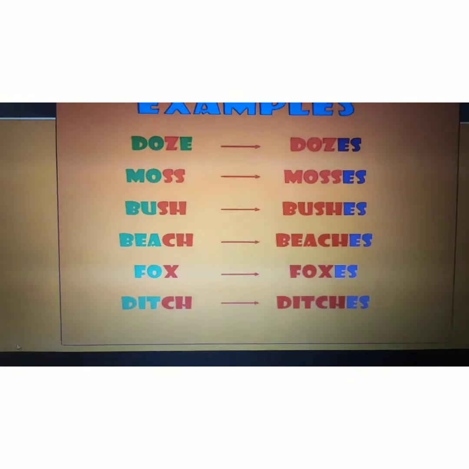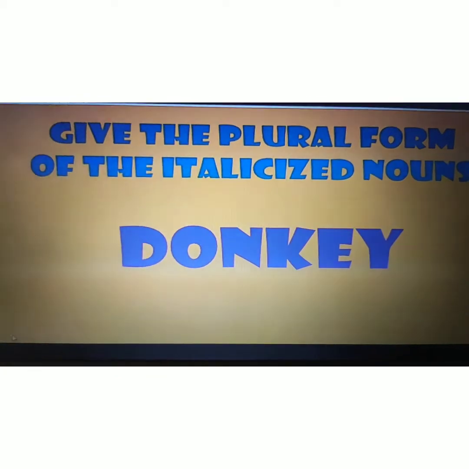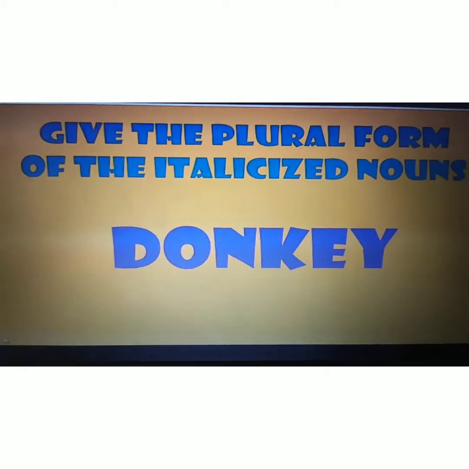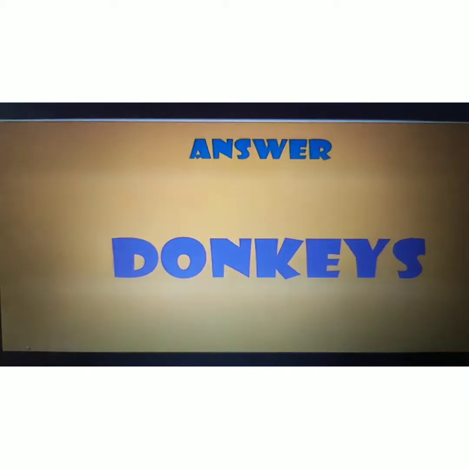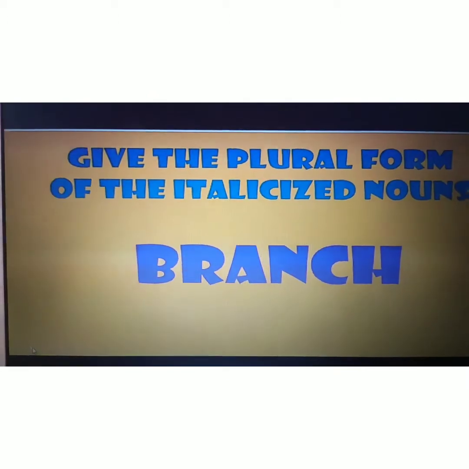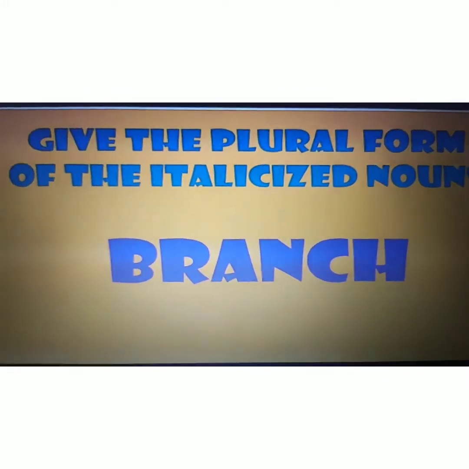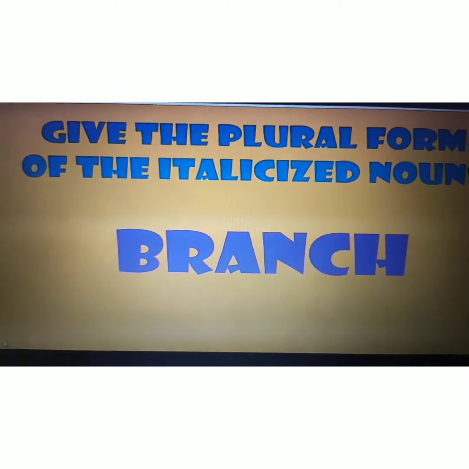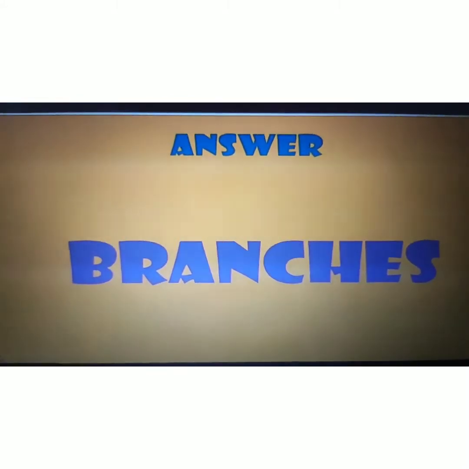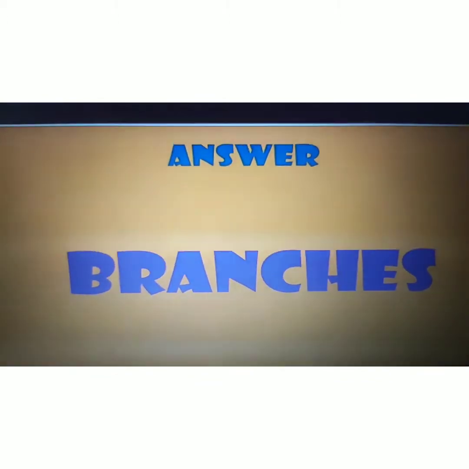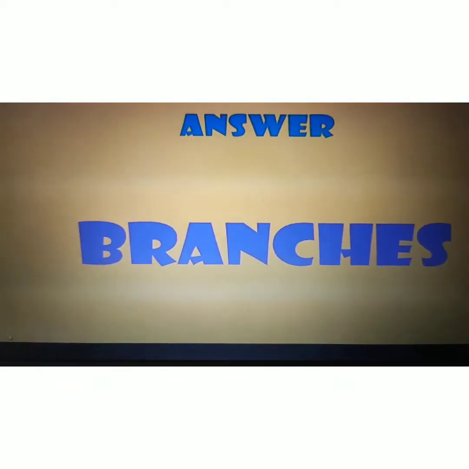Now student, let's play a game and you have to tell me the plural of these words. The first word is donkey. Now tell me what is the plural of donkey? Very good. The answer is donkeys. Very good student. Now the next one is branch. Tell me it end with ch. So what we have to do to make them plural? Can you tell me? Very good. We just add es to them and it will become plural. The branch become branches. Very good student. You're very smart. This means you understand this concept, right?